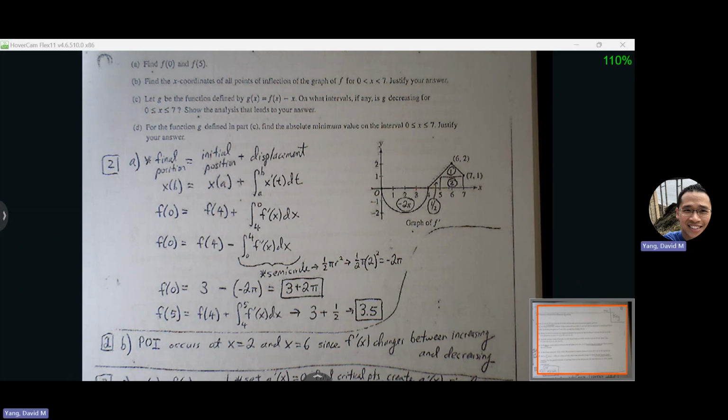F of 5 is a bit more straightforward because f of 5 is just f of 4 plus integral from 4 to 5. There's no need to swap the bounds because we're already naturally moving from left to right. So we should look at our graph here from 4 to 5. It's just this triangle, which is 1/2. So 3 plus 1/2 is 3.5.